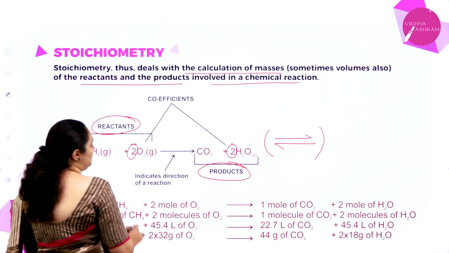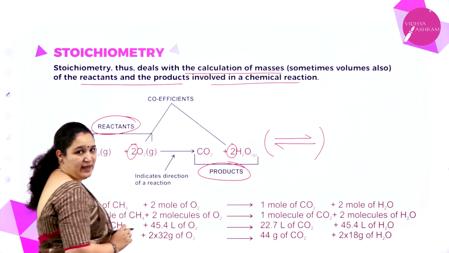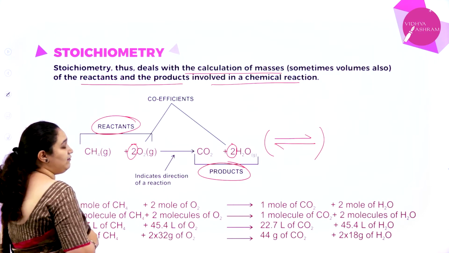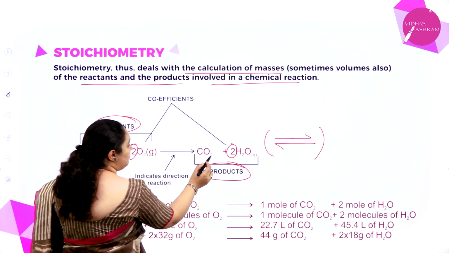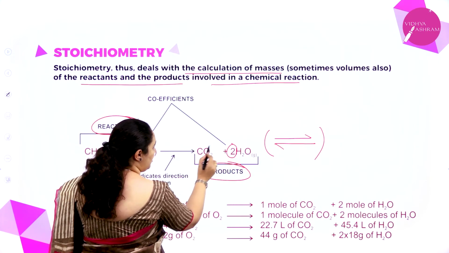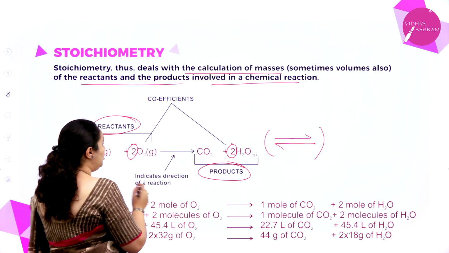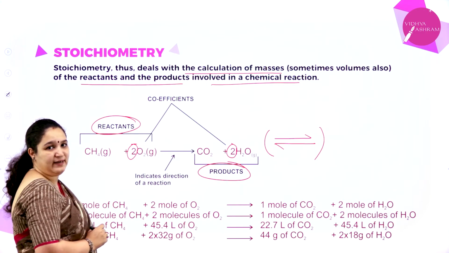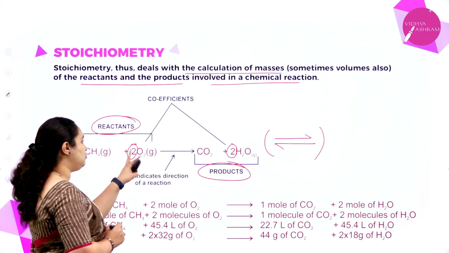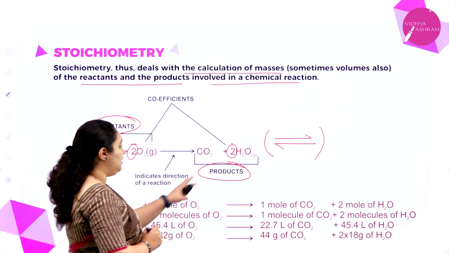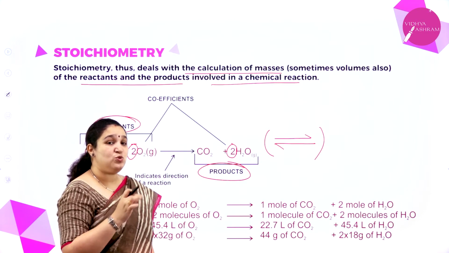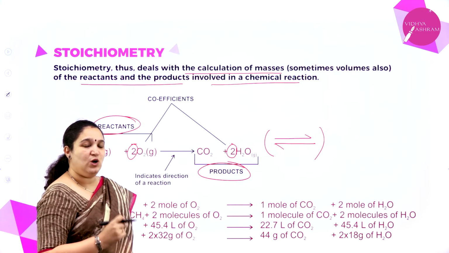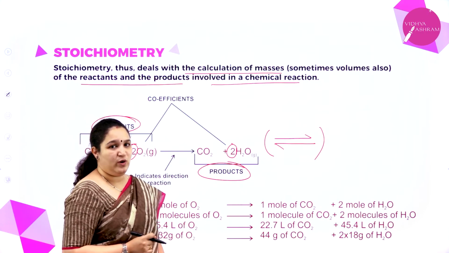I have 1 carbon atom on the reactant side. Product also I have 1 carbon atom. Last we are left with oxygen. Oxygen, I had 2 here, but as I have put 2 here, oxygen 2 plus 2 became 4. To balance that, 1 more 2 is added onto the reactant side. So 2 twos are 4 oxygen atoms here. Here also we have 4 oxygen atoms. So the number which we use to balance a chemical equation, we call it the stoichiometric coefficient.